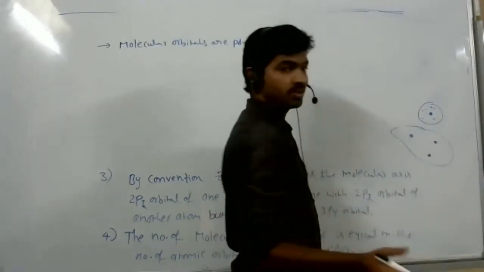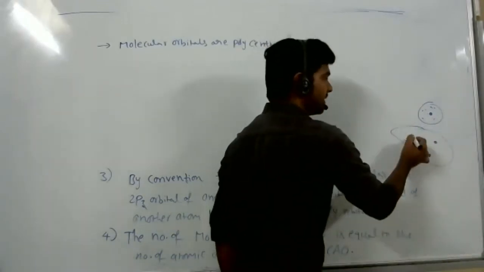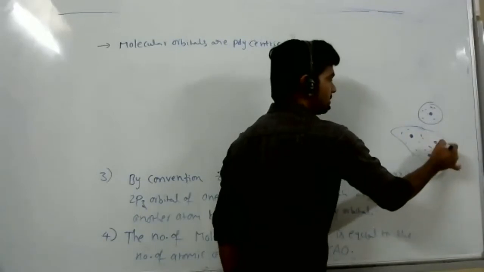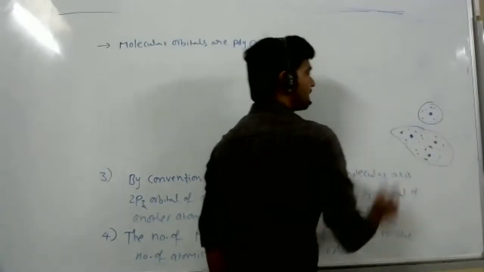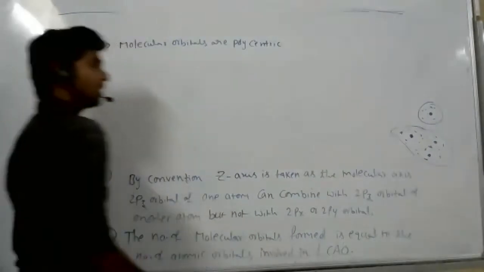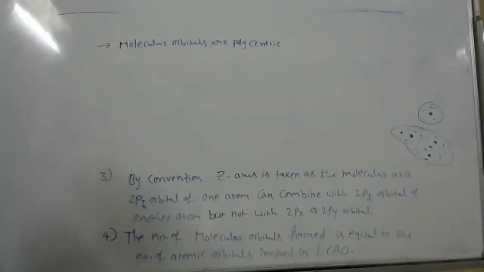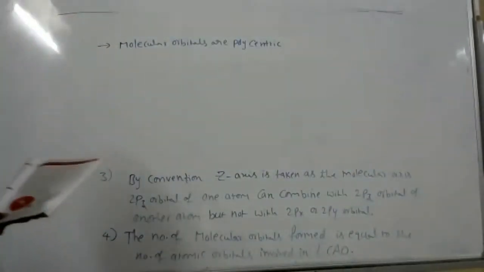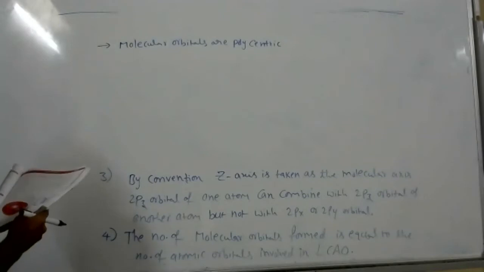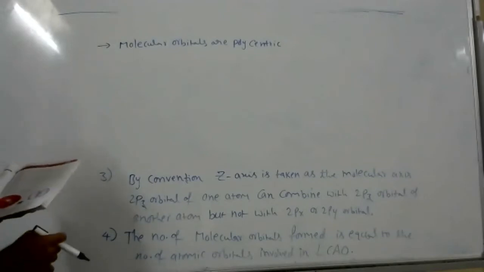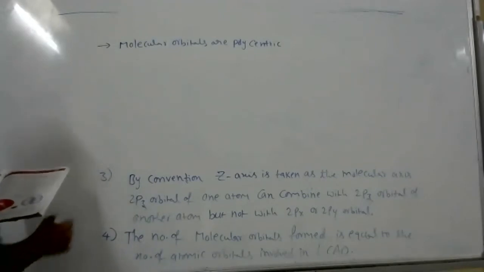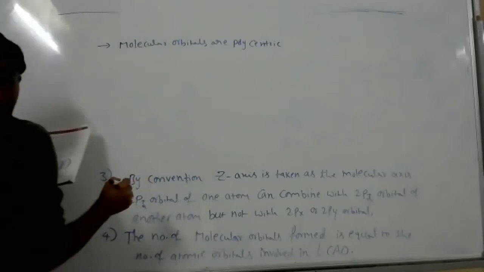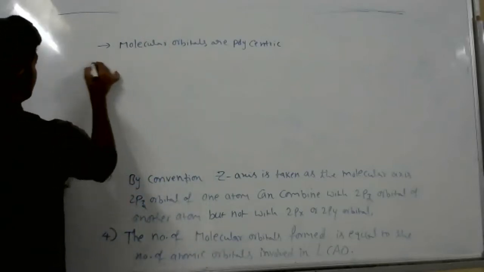The number of atoms present in a molecule, that many nuclei are here, and here is the electron density. That's what polycentric means. This atomic orbital is monocentric. Okay. The bonding molecular orbital is stabilized.